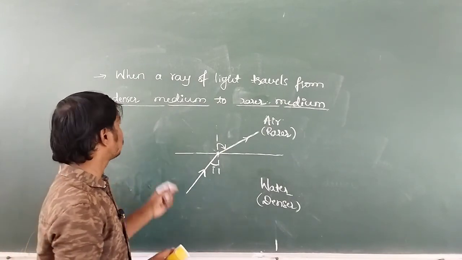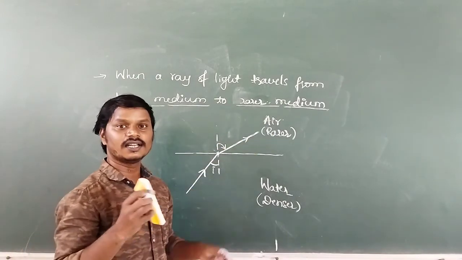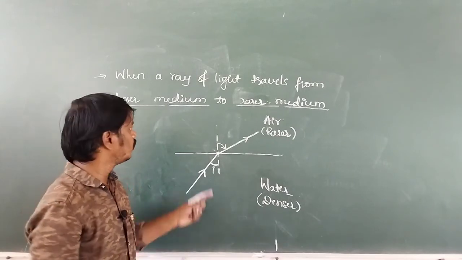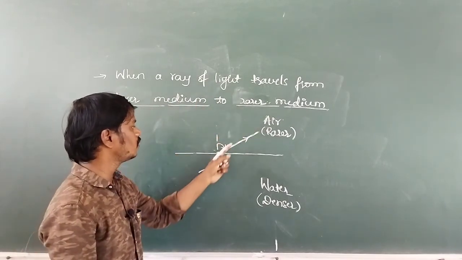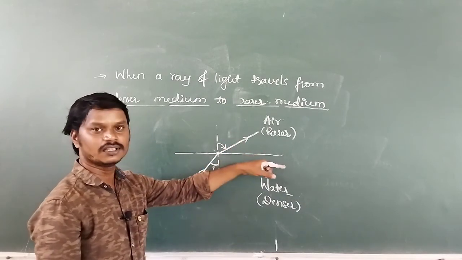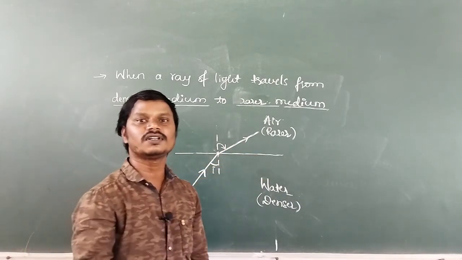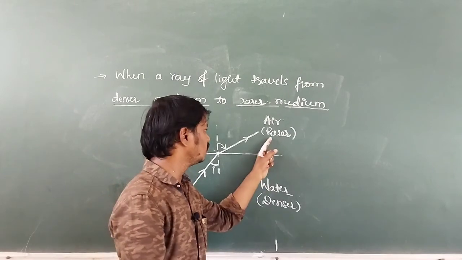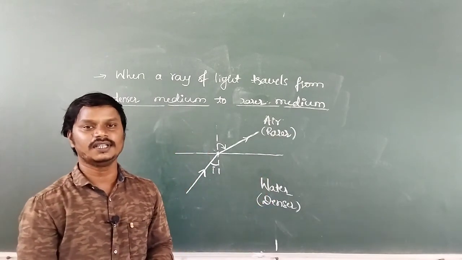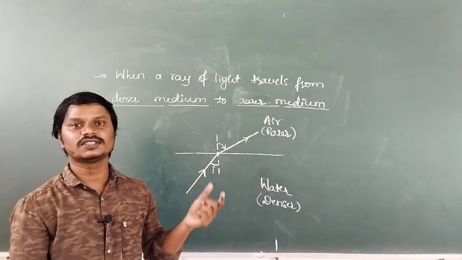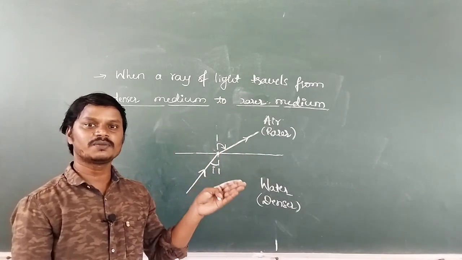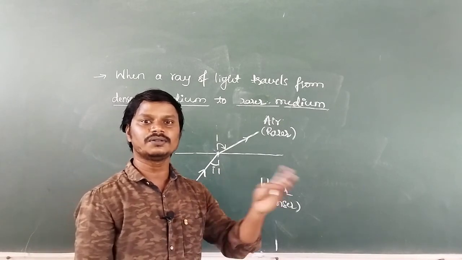When the light travels from rarer to denser, the light bends towards the normal. But when the ray of light travels from denser medium to rarer medium, then the light bends away from the normal because of increase in speed of light in which medium? In case of rarer medium. Okay, so these two are the cases related to the refraction of light when the light travels from rarer to denser and denser to rarer.